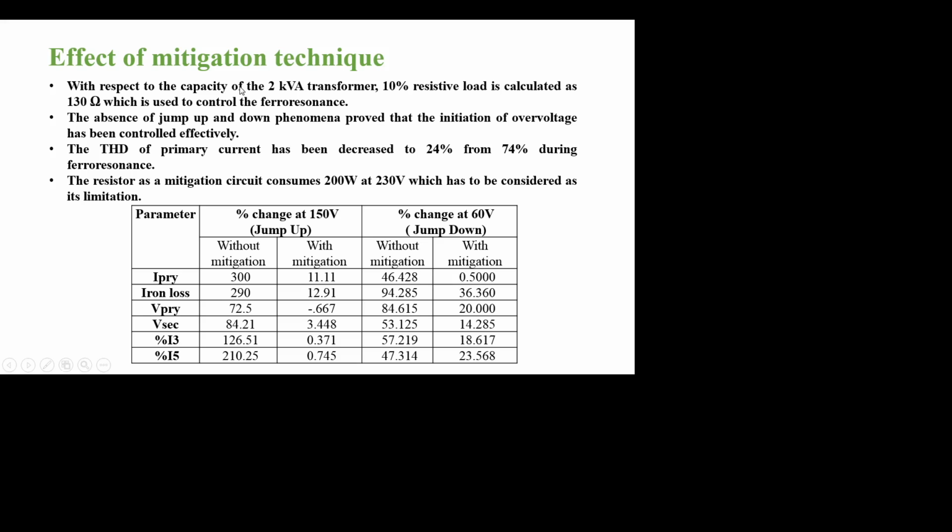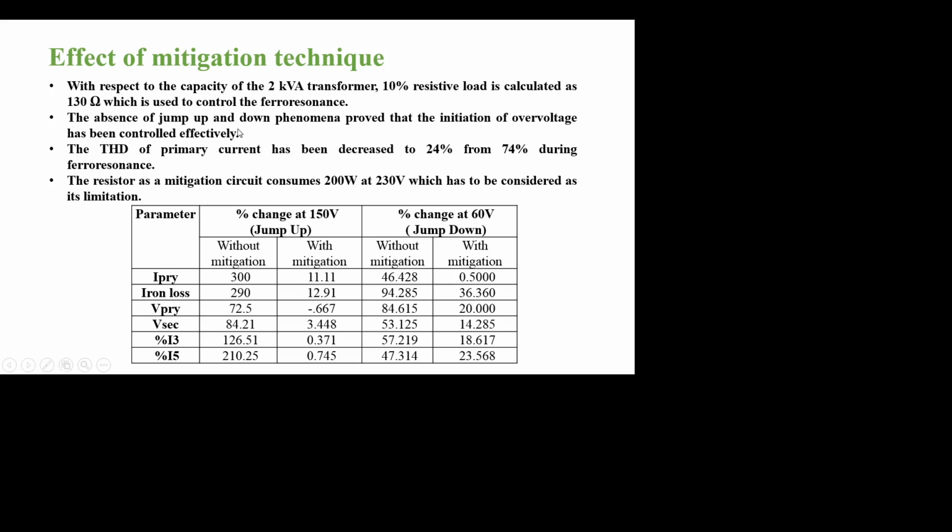As per IEEE standards, a 10% resistive load can be used to mitigate the ferroresonance. So, for a 2 kVA transformer, the 10% resistive load is calculated as 130 ohm and it is connected in the secondary winding of the transformer. While supplying and reducing the voltage, the jump up and jump down phenomena did not occur. This proved that overvoltage has been controlled effectively with the chosen resistor.